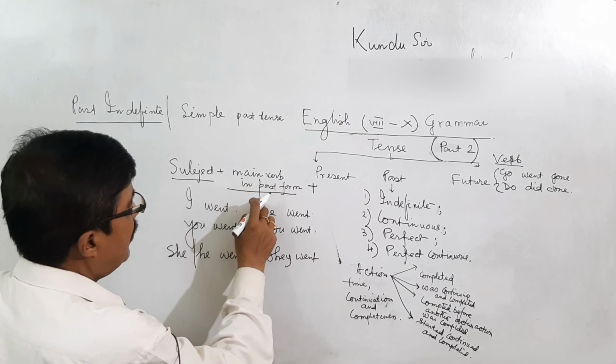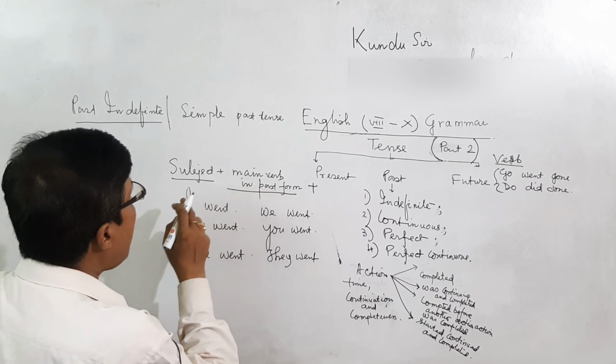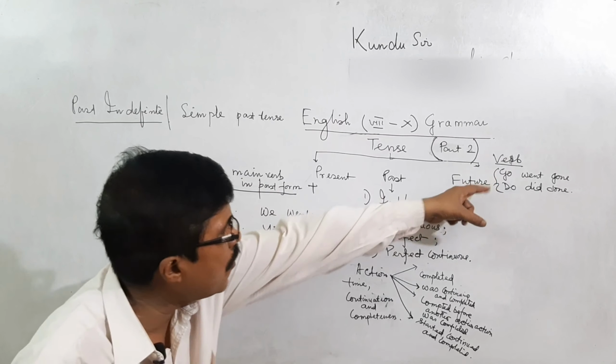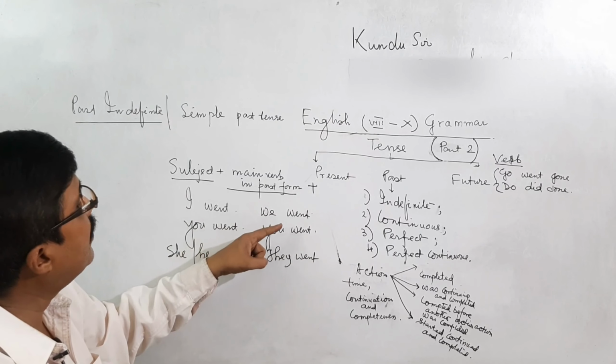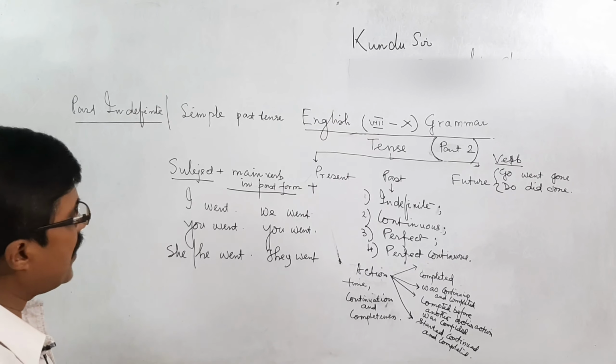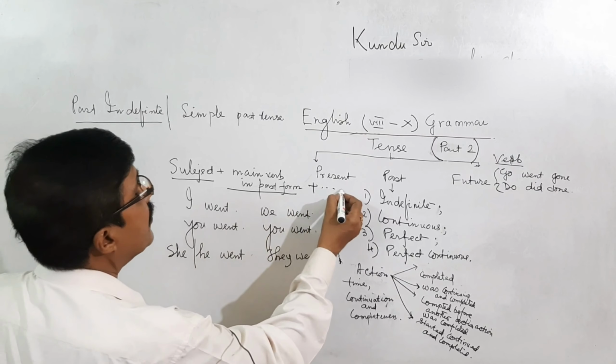I went: I is the subject, went is the main verb in the past form, and there may be any extension of the sentence, which should be added here.